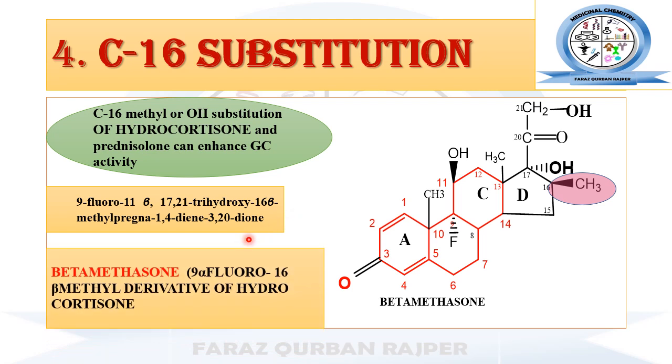Betamethasone is usually described as the 9-alpha-fluoro 16-beta-methyl derivative of hydrocortisone with an additional double bond at carbon number 1 and 2. We can also say that it is the 9-alpha-fluoro 16-beta-methyl derivative of prednisolone, as it has the additional unsaturation between carbon number 1 and 2. So this newly formed derivative betamethasone has higher glucocorticoid activity in comparison to hydrocortisone and prednisolone.